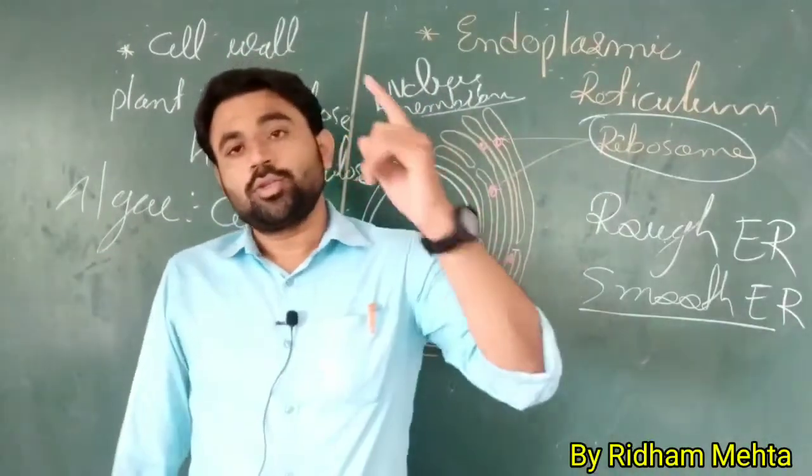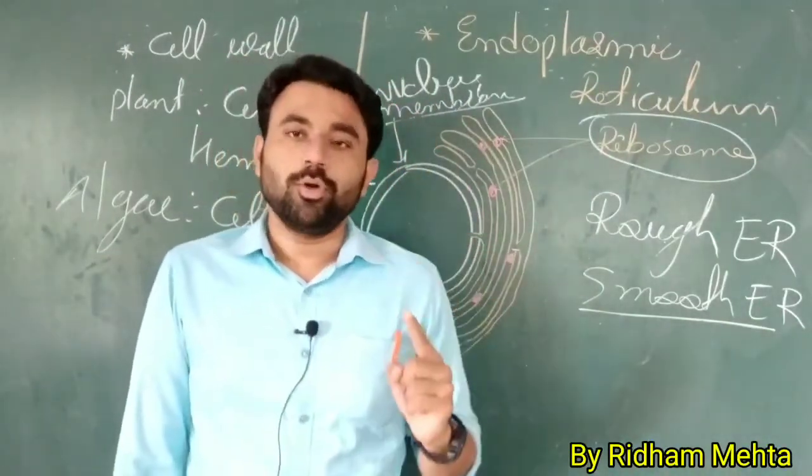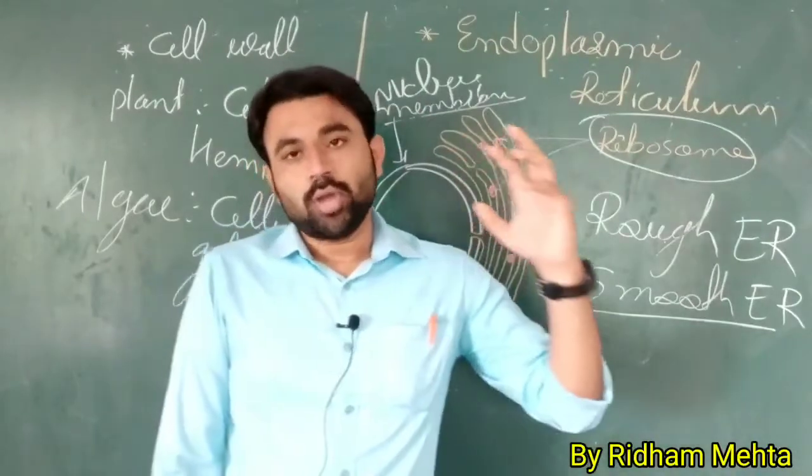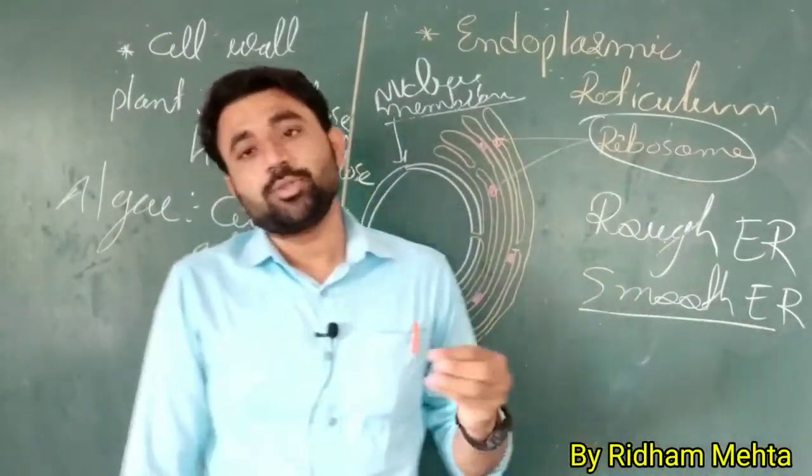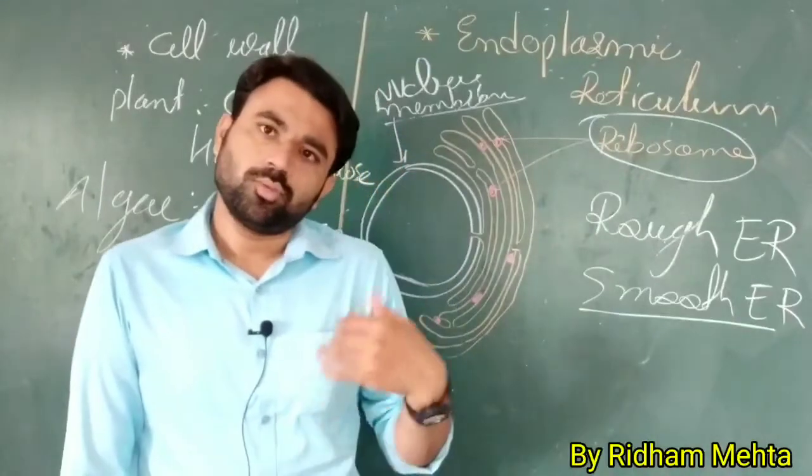Now the second one is the smooth endoplasmic reticulum. There is an absence of ribosome, which means there is no protein synthesis. So what will they do?